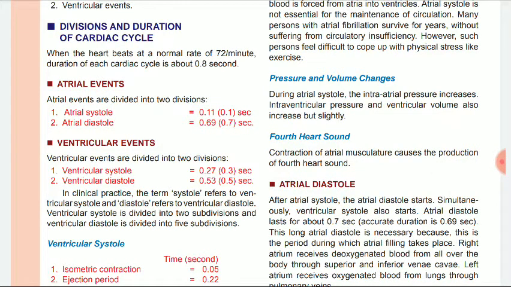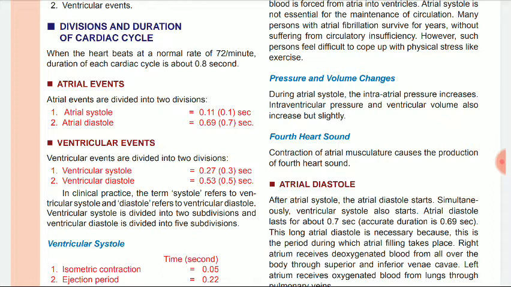Atrial systole is 0.1 second, whereas ventricular systole is 0.3 second. Atrial diastole is 0.7 second, ventricular diastole is 0.5 second. Always systole is less time. In atrial systole it is 0.1, in ventricular systole it is 0.3. Okay, systole is always of less time.